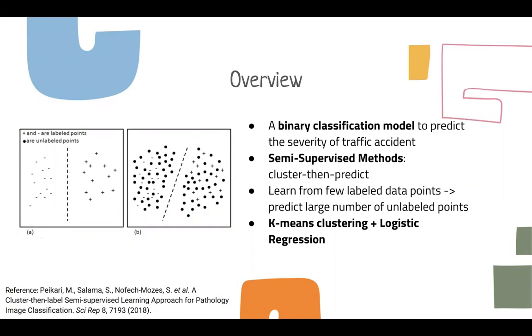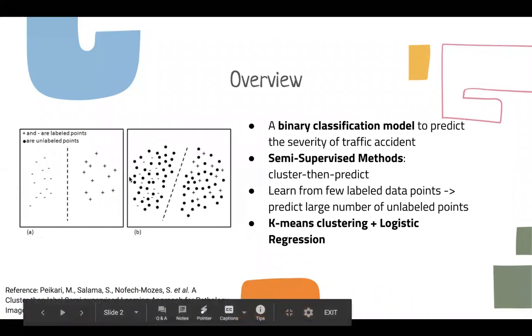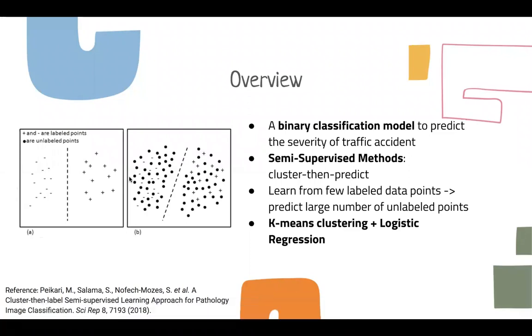As labeled datasets are often expensive and time-consuming to generate, many semi-supervised learning methods have been proposed to learn from fewer labeled data points with the help of a large number of unlabeled points. Many of them adopt the cluster-then-classify technique. As illustrated in the figure here, this technique tries to increase the generalization of classification performance by placing the decision boundary through the sparse regions in presence of both labeled and unlabeled points.